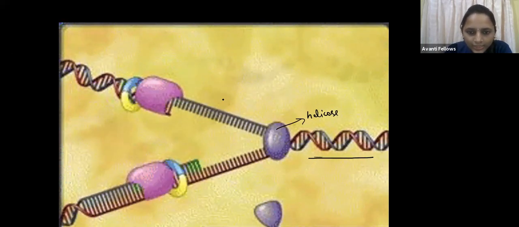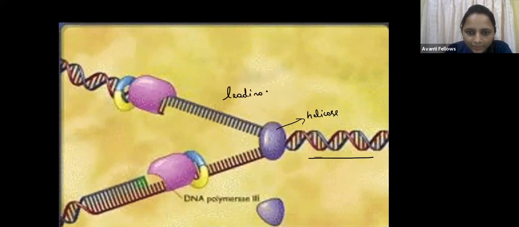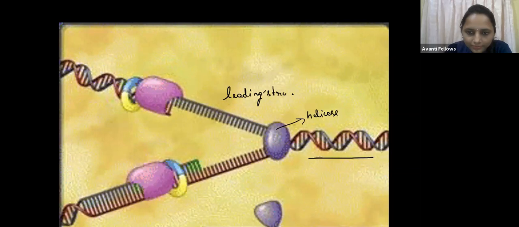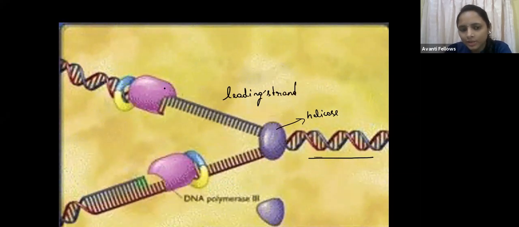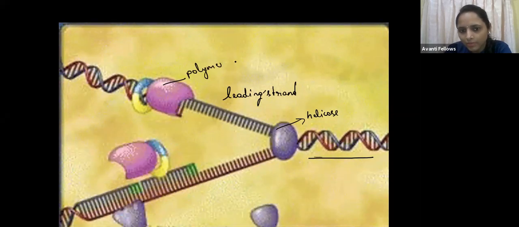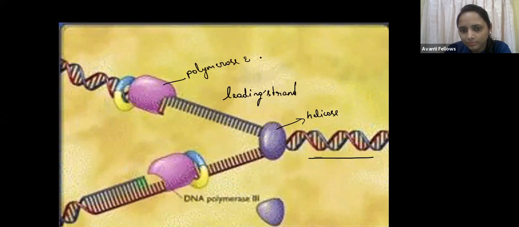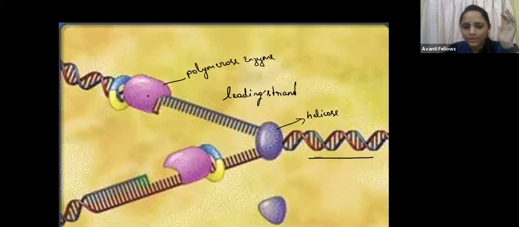This template is for the leading strand, the leading strand template. Here you can see the leading strand is continuously synthesizing. This is the polymerase enzyme, and the beta clamp is holding the polymerase enzyme.